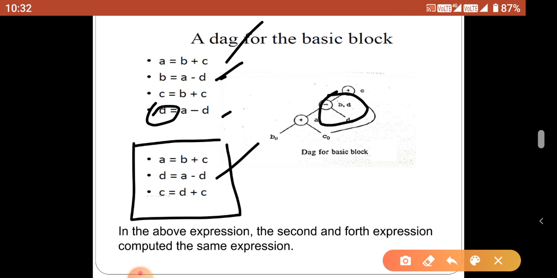and come to c equal to b plus c. Here c equal to the right side expression b, that is replaced by the d plus d, and last one is d equal to a minus d, that is already constructed, so no need to construct again. So this kind of optimization can be performed by using the DAG constructions. So this is called as a common sub expression.